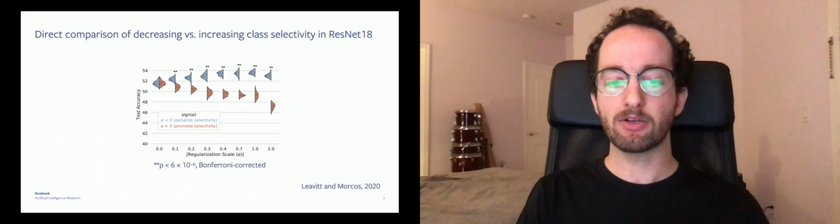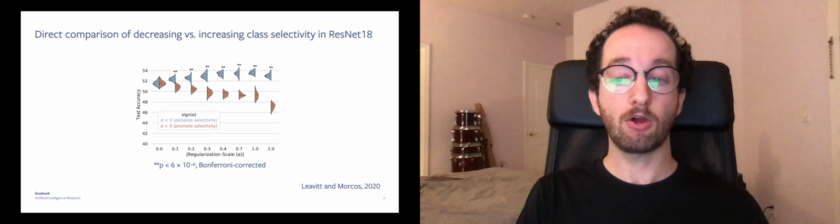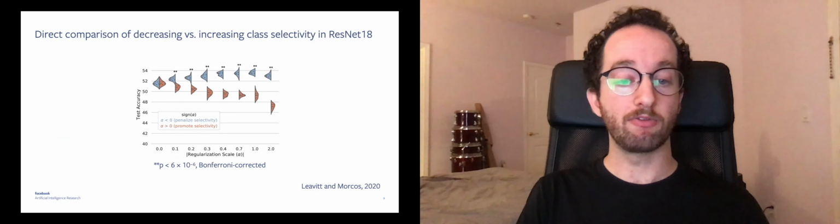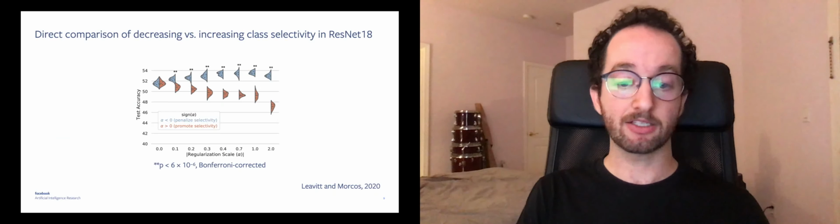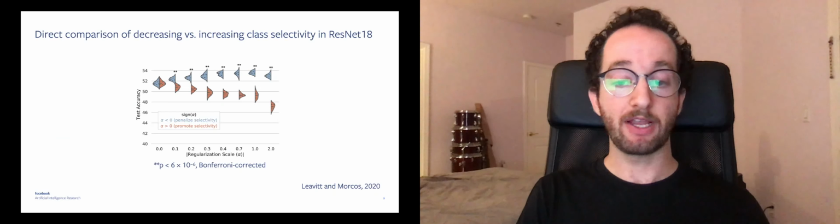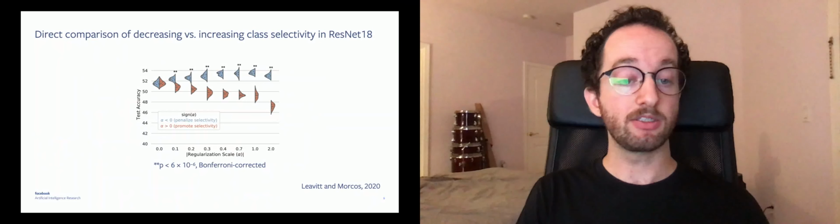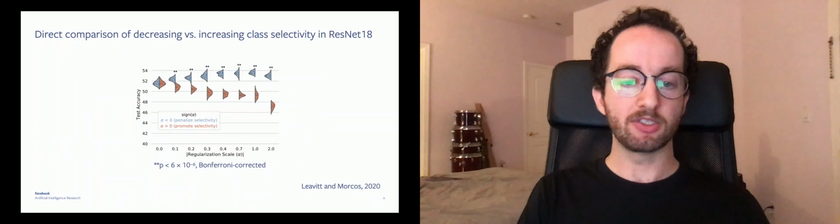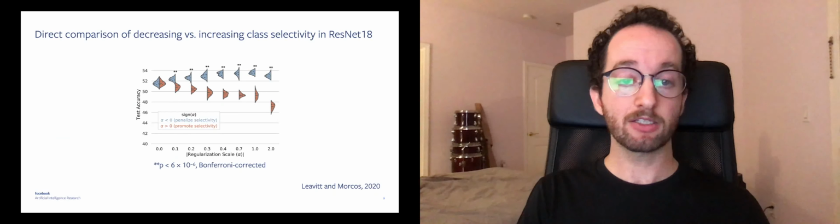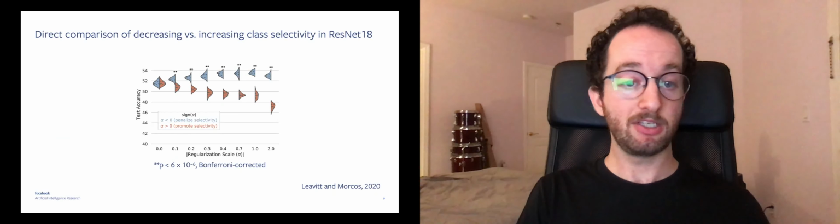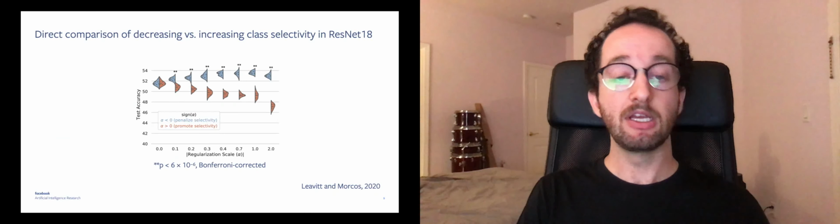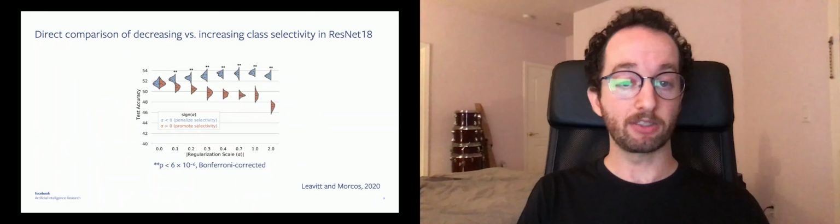To directly compare the effects of regularizing to increase versus decrease class selectivity, I plot test accuracy here on the y-axis as a function of the magnitude of alpha on the x-axis. Red is the effect of regularizing to increase class selectivity, while blue is the effect of regularizing to decrease class selectivity. You can see the immediate divergence of effects, with a significant decrease when promoting class selectivity and a significant increase when regularizing to decrease class selectivity.